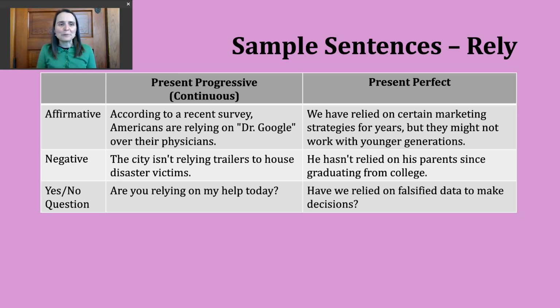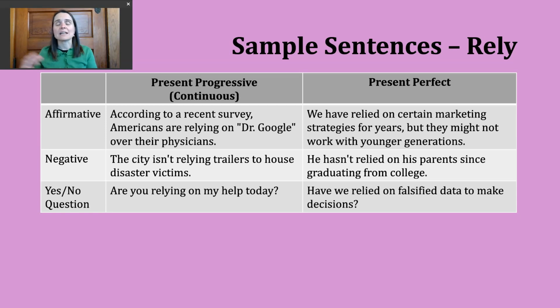Here's another example. The city isn't relying on trailers to house disaster victims. So here they are not dependent on that particular form of housing. Let's look at making a yes or no question in the present progressive.